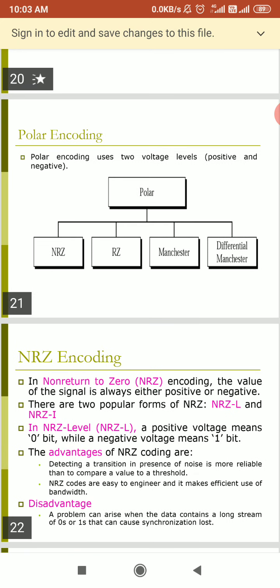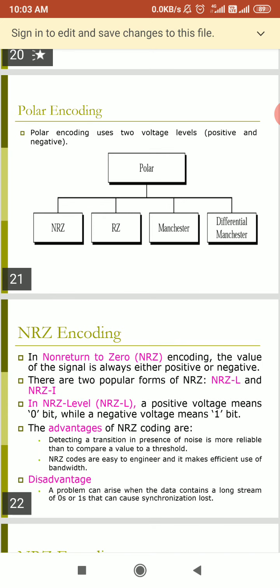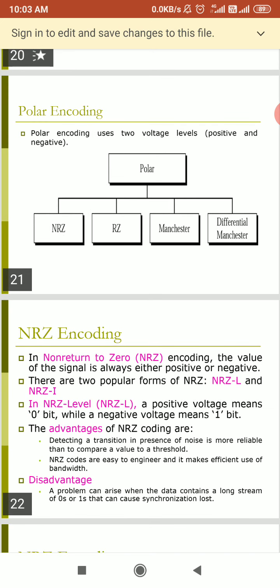There are two popular forms of non-return to zero: non-return to zero L and non-return to zero I. Non-return to zero L is nothing but non-return to zero level. A positive voltage means 0 bit and a negative voltage means 1 bit. Here the values are opposite, you can observe. If we have a positive voltage, we denote it by 0, and if it has a negative voltage, we denote it by 1.